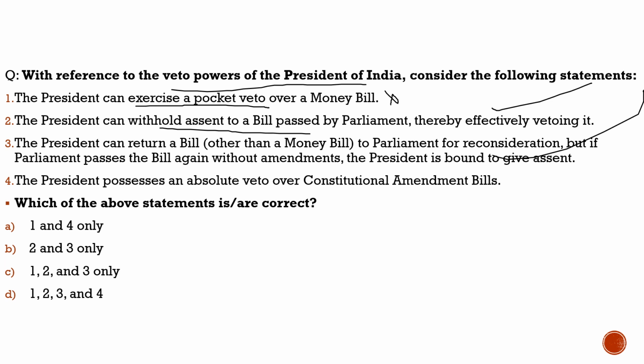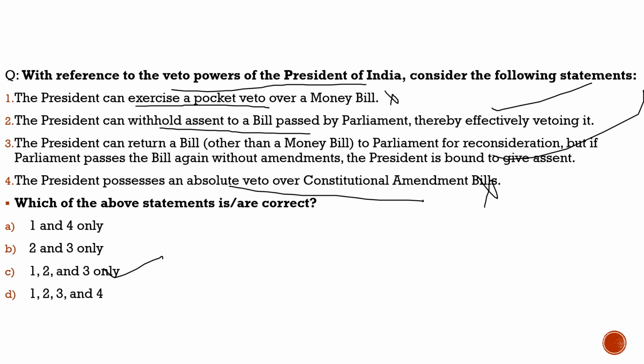Fourth statement, the president possesses an absolute veto over constitutional amendment bills. Totally incorrect, because he does not have a veto over the constitutional amendment bill. So the fourth statement is incorrect. With respect to this veto power of the president, the first three statements are correct, that is 1, 2, and 3 only. So with this, we complete our discussion with the static part also.